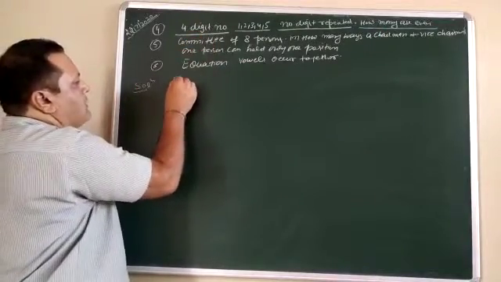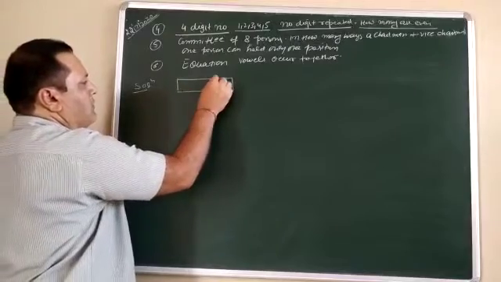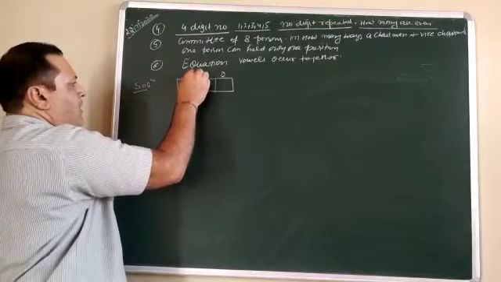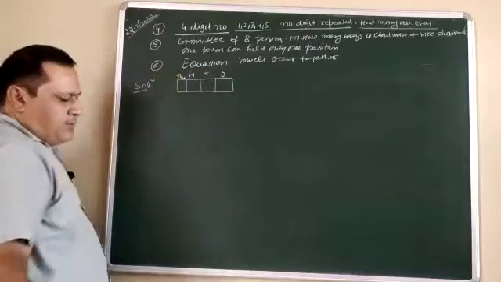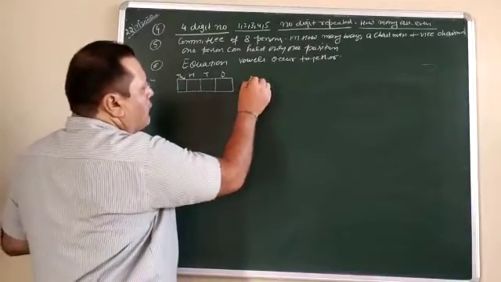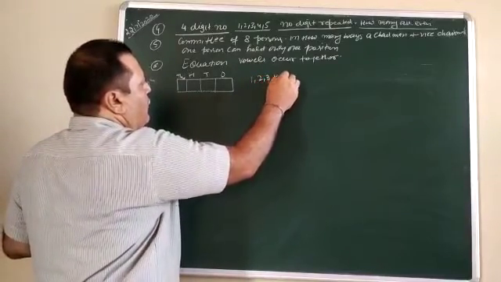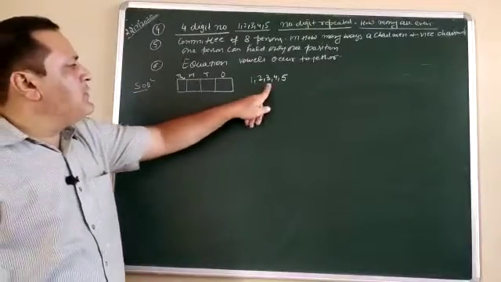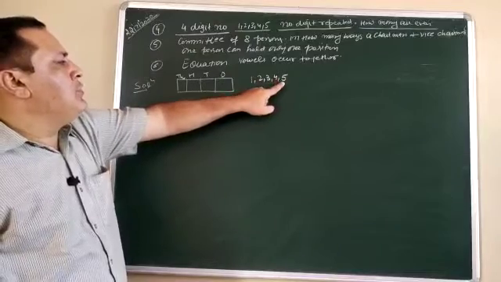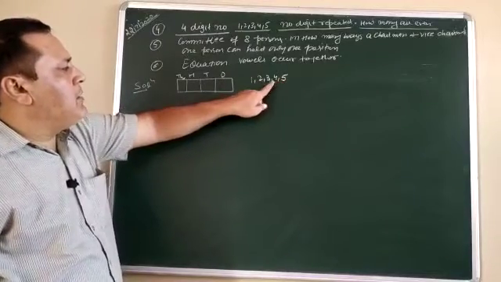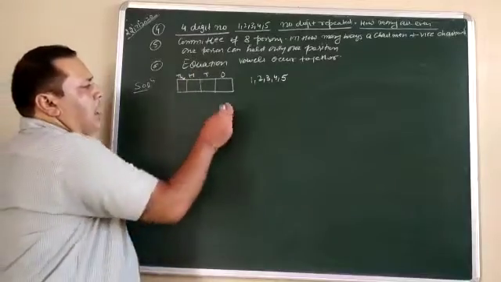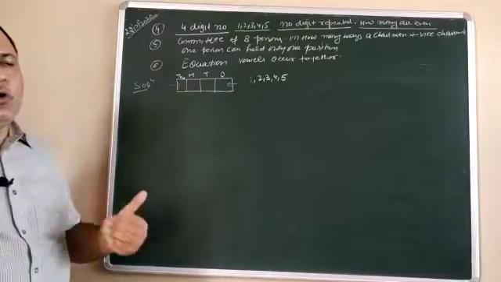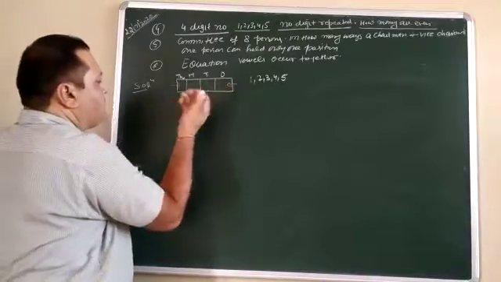You need a 4-digit number. This is your 4-digit number: ones place, tens place, hundreds place, and thousands place. Now, using the digits 1, 2, 3, 4, and 5. Whenever we want to make a number, first of all we check whether 0 is available or not. If you observe, 0 is not available along with these numbers, then it means you can start your work either from the ones side or from the thousands side. It is your choice. So let us start from the ones place.